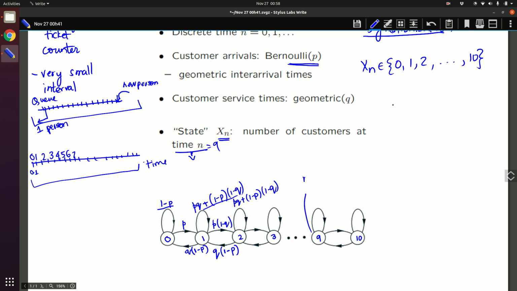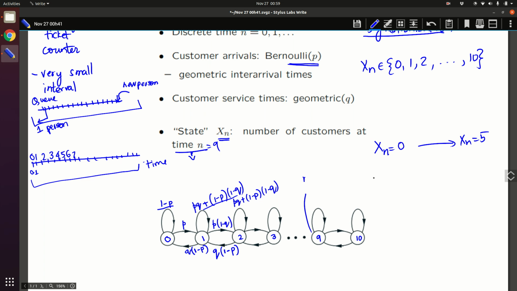This is a particular system, and the transition from some state to another state depends upon the value of the current state. What do I mean by that? Say xn is equal to 0. From xn equal to 0, you cannot transition to xn plus 1 equal to 5. That's not possible, because from 0 you can only go to 1, or you can remain in 0. But you can never go to xn plus 1 equal to 5.